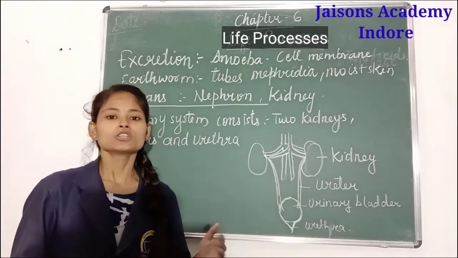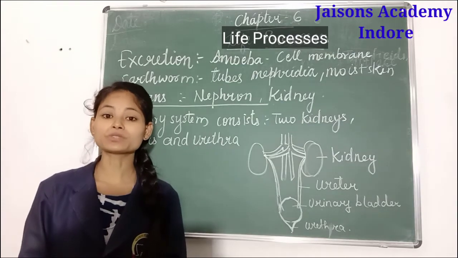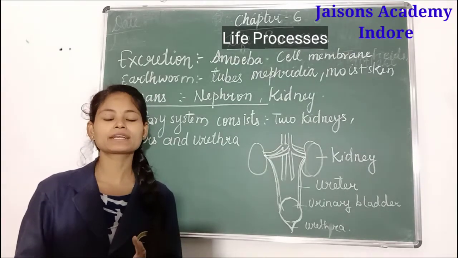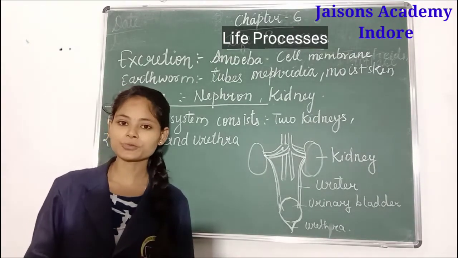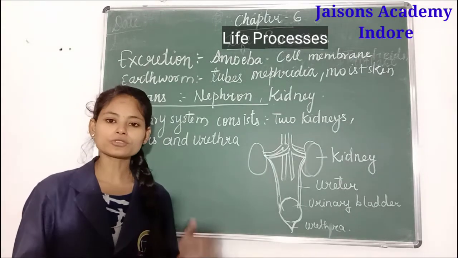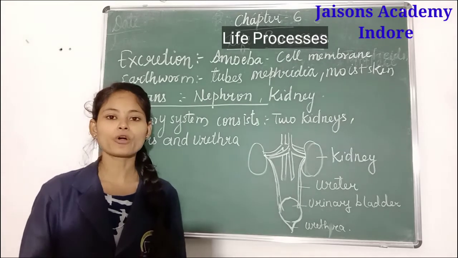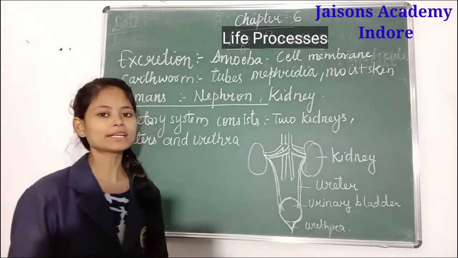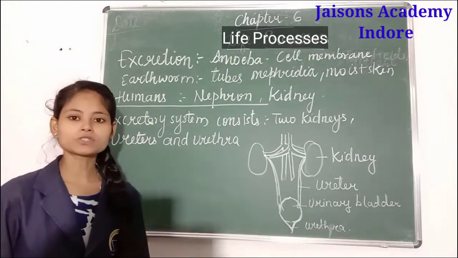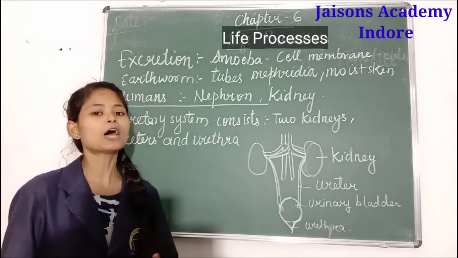But along with that, many nitrogenous wastes are also present, like CO2 gas, urea, and nitrogenous gases present in our blood. The process of removing that nitrogenous waste out of the body is called what? It is called excretion. So let's see how the excretion process takes place in different organisms.